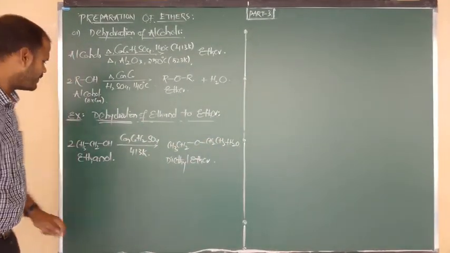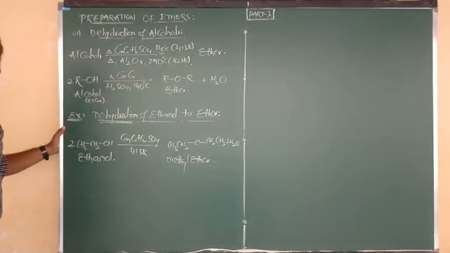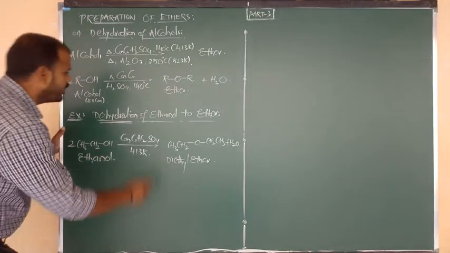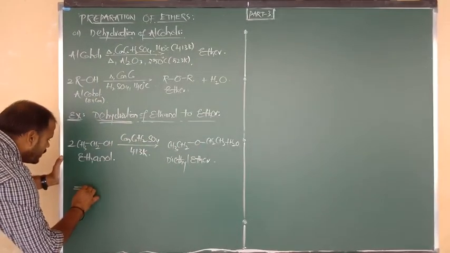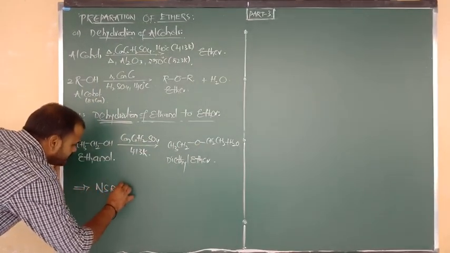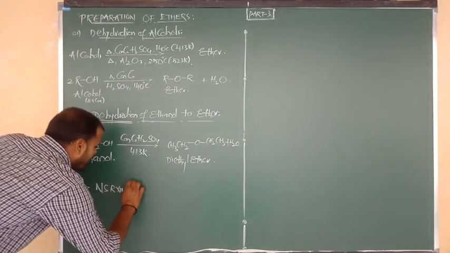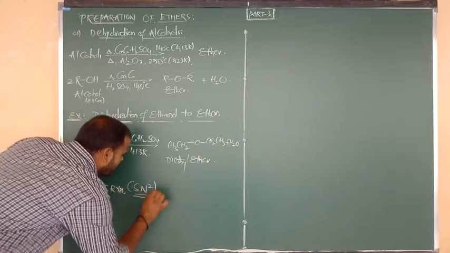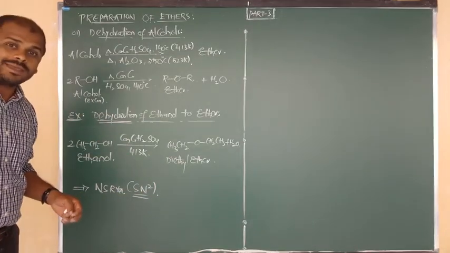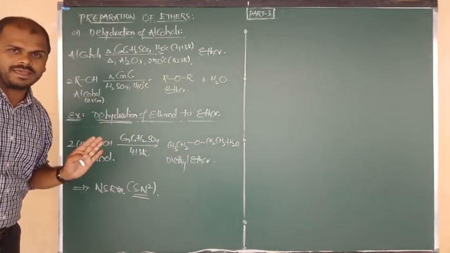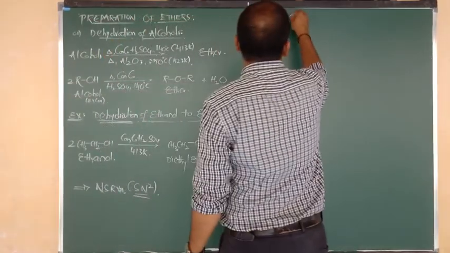Samjhe clearly? Good. Now listen carefully here. For this we are going to read the mechanism. Before going to read the mechanism, try to write one important point. Dehydration of ethanol to ether. It is a nucleophilic substitution reaction. Which type of nucleophilic substitution reaction? It is a bimolecular nucleophilic substitution reaction. That means simple ethers you are going to get here. Okay, right. So for this reaction I am going to tell you the mechanism.